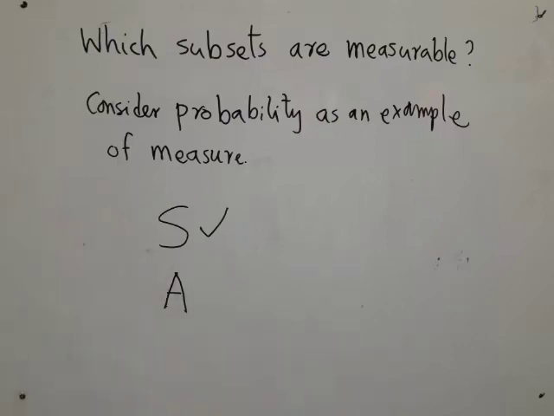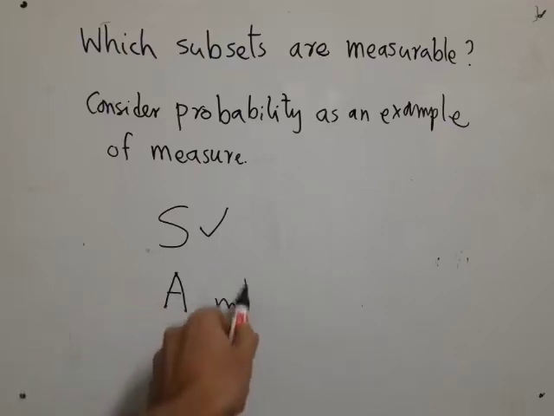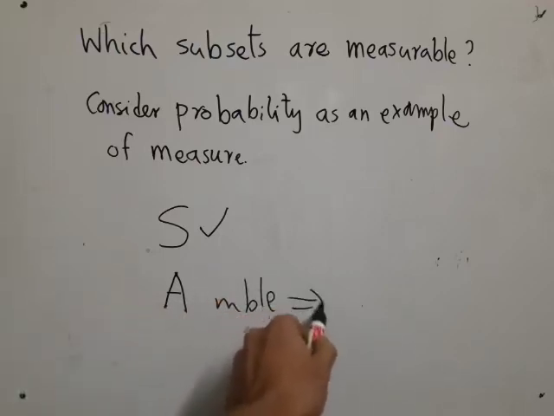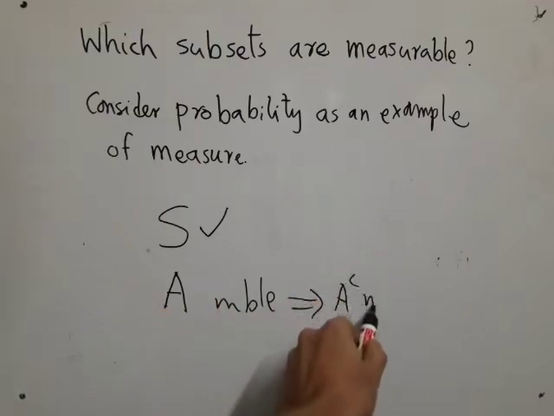so you can talk about its probability, the probability that A happens. Now, would it be very meaningful if I say that the probability of A is meaningful, but the probability of A complement does not make any sense? Which is weird, because if the probability of something is say 0.3, the probability of its complement should be 0.7. If there is a 30% chance it happens, then there is a 70% chance it does not happen. So if A is measurable, then definitely I want A complement to be measurable. Otherwise, it will be a very meaningless situation.